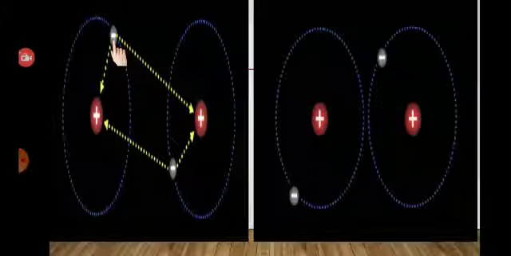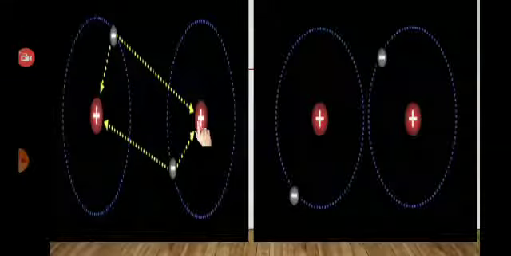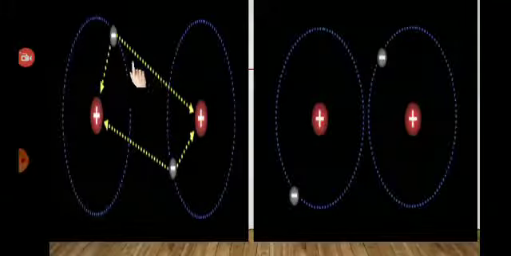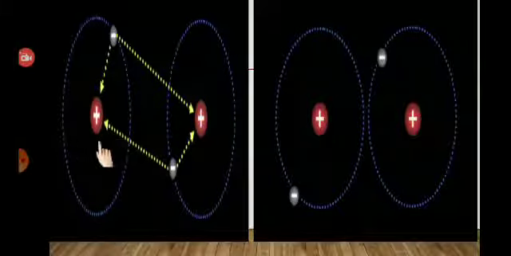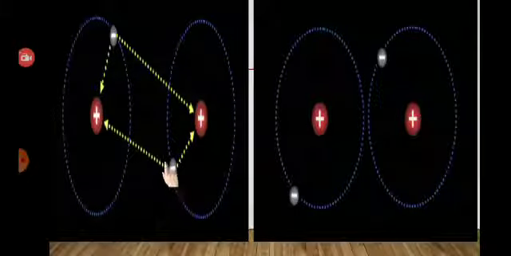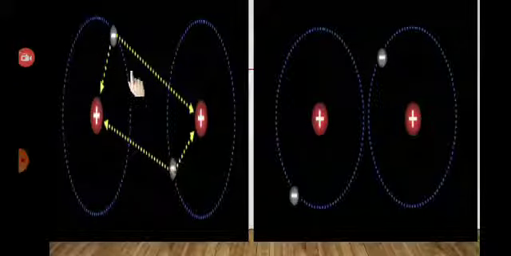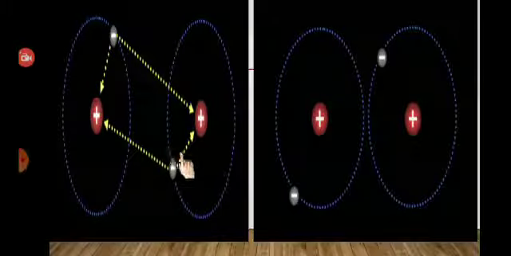The electron of one hydrogen atom will be attracted towards the other hydrogen atom because of the positive charge of the nucleus. Between an electron and the positive charge of nucleus, attractive forces occur, and between similar charges, repulsive forces will be generated.